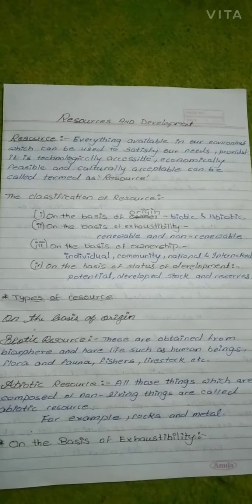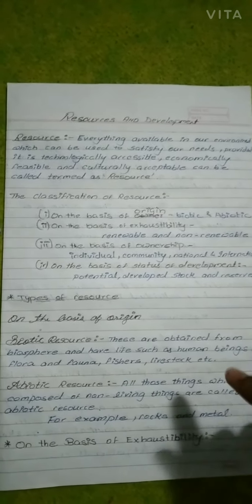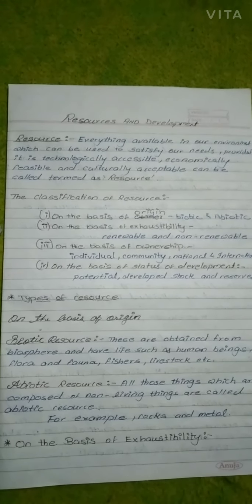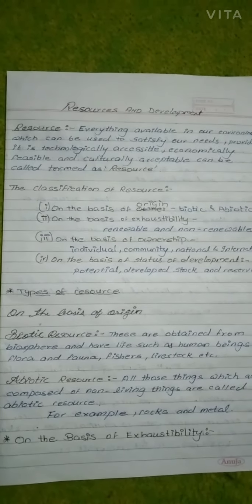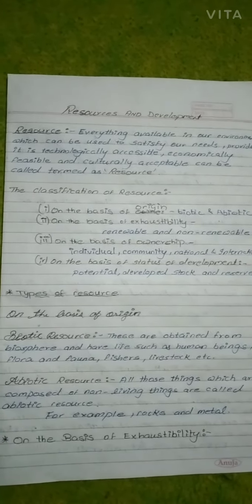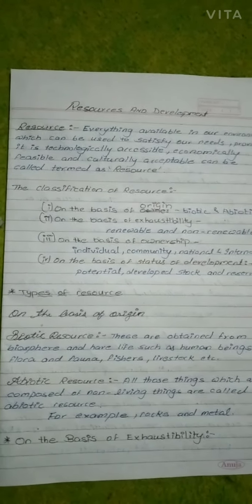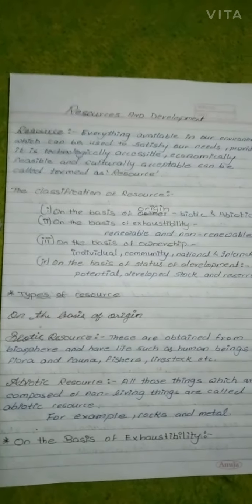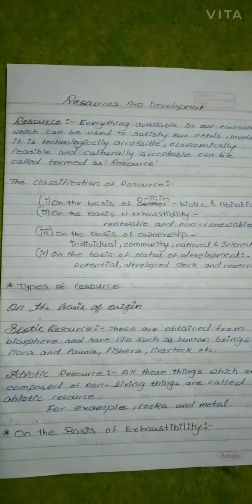So what is meant by biotic resource? They are obtained from the biosphere and have life, such as human beings, flora and fauna, fisheries, livestock, etc. And what is meant by abiotic resource? All those things which are composed of non-living things are called abiotic resources. So biotic means living things, like we are. Abiotic means non-living things, like chair, pen, rocks, metals.